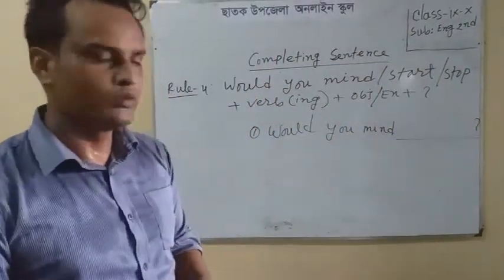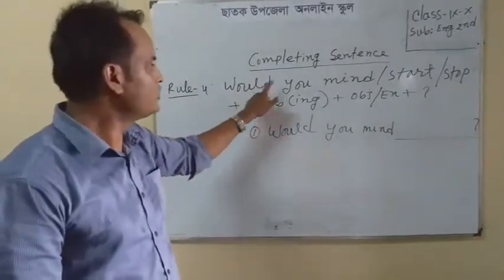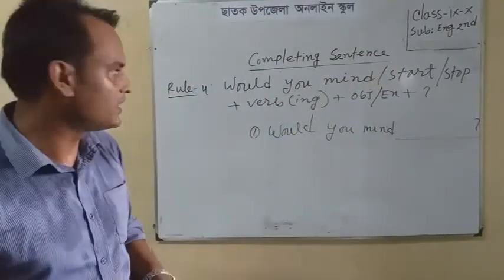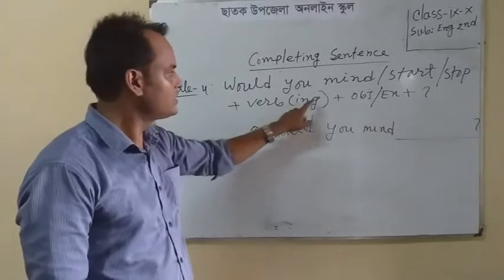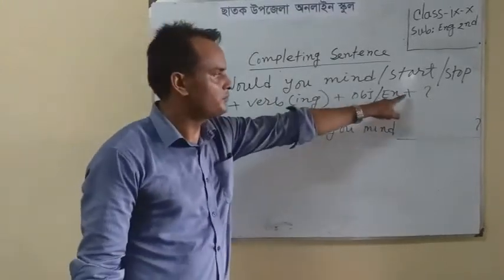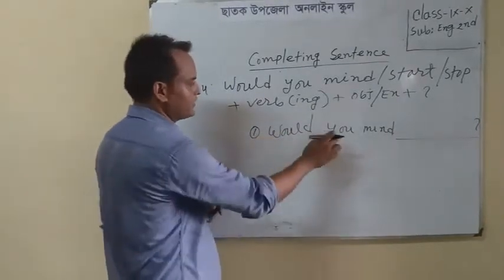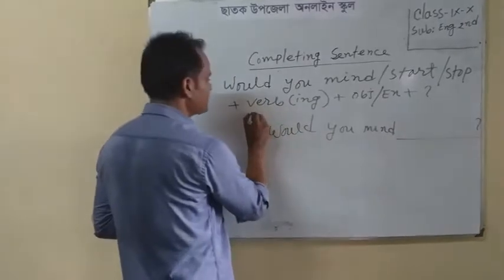Dear students, look at rule 4. I have written, if the sentence starts with "would you mind" (start/stop), then we shall complete this sentence with verb plus ing plus object or extension plus question mark. Here look at the example, "would you mind". The sentence has started with "would you mind". We will complete it now with this structure.